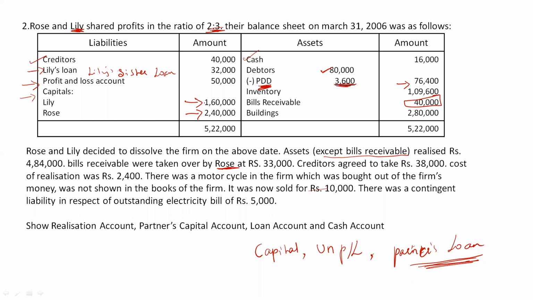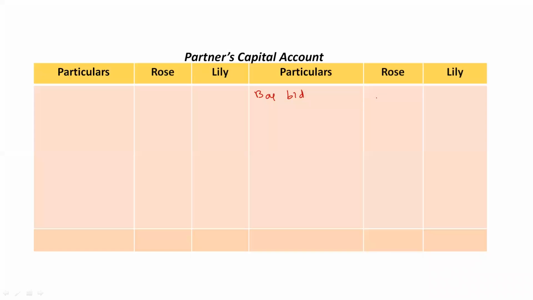Lily 1,60,000 and Rose 2,40,000. Okay, so for Rose it's 2,40,000 and for Lily it's 1,60,000. Clear? Yes. So after this, we usually take goodwill, right? But goodwill is not appearing in dissolution chapter. Okay, so just leave it, right?